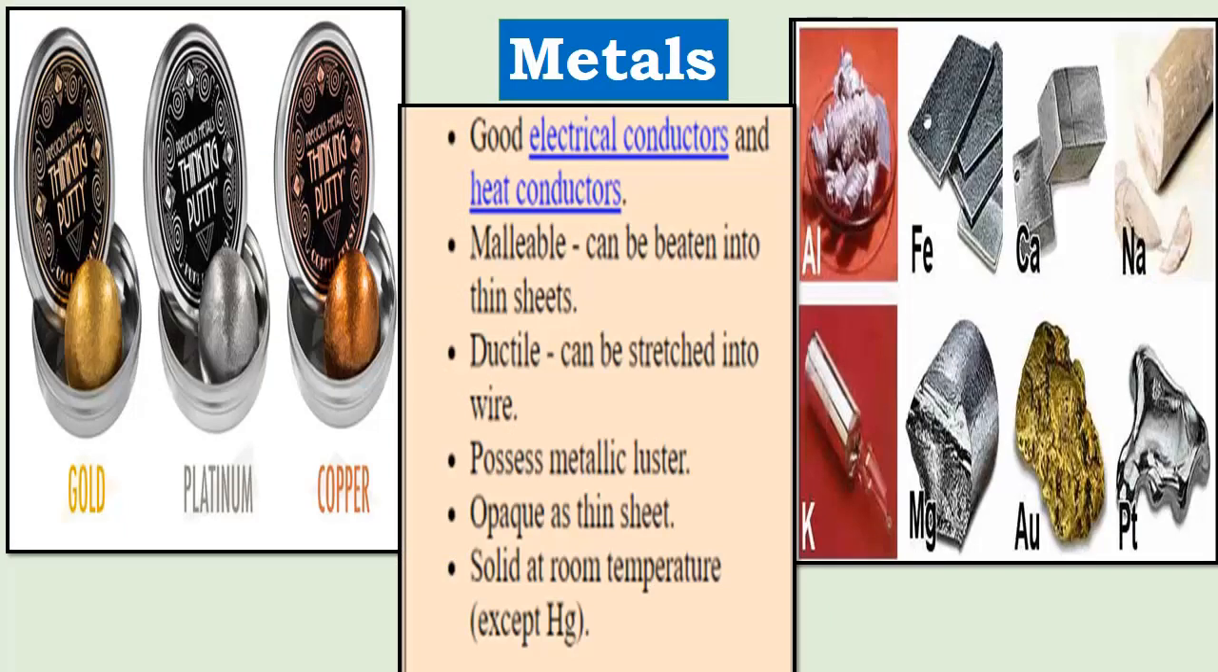From this you can see aluminum, ferrous, calcium, sodium, potassium, magnesium, aurum and platinum. These are all metals. Children, the costliest metal is platinum, and the only metal liquid at room temperature is mercury. So all these metals are solid in their states. Mercury you have seen in a thermometer.